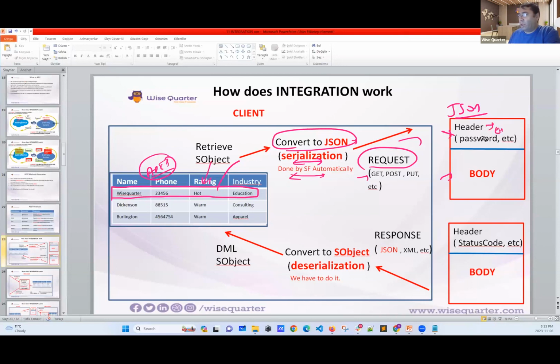We have the endpoint in the header. We have the password in the header. We have maybe 20 keys in the header. We have lots of things in the header. And the body will hold the data which I'm passing. I will pass the data in the body part. It's like a truck. We have the header, where lots of things go on, and we have the load here.